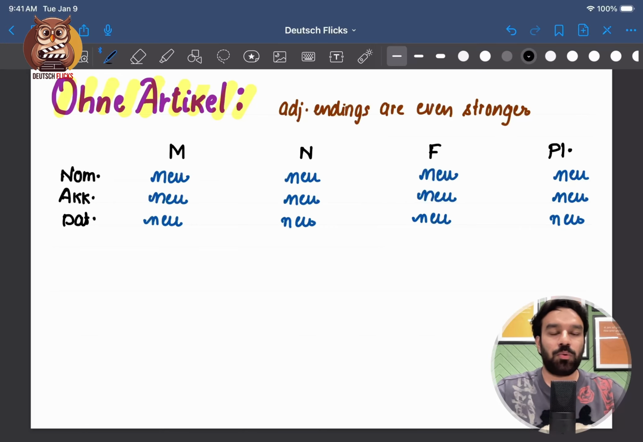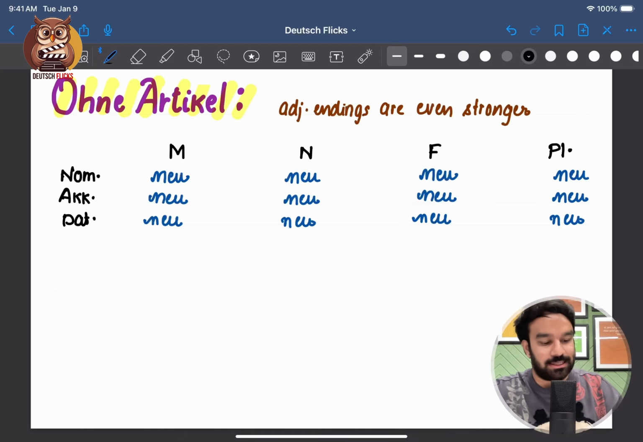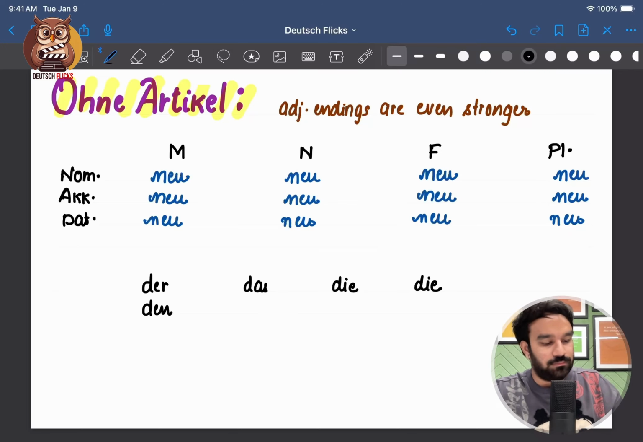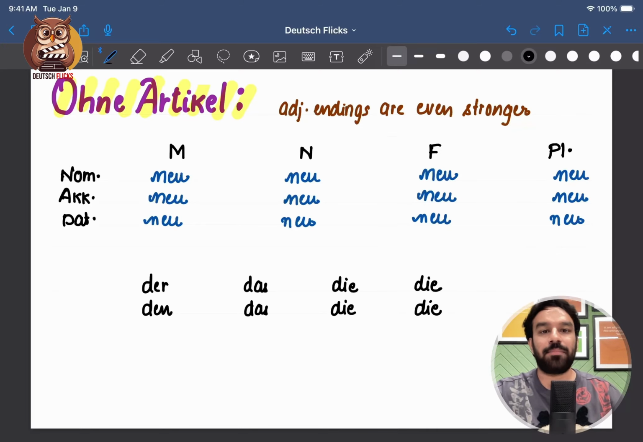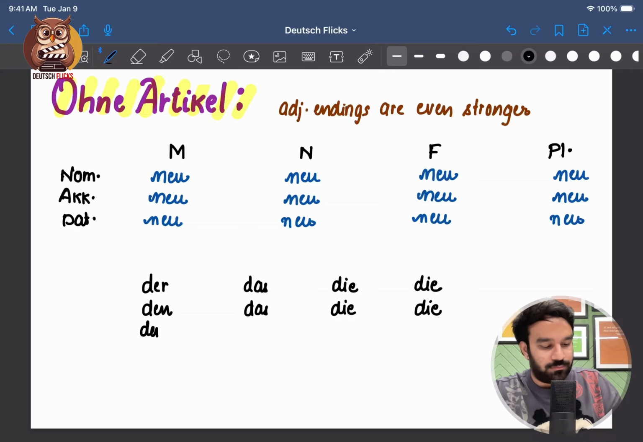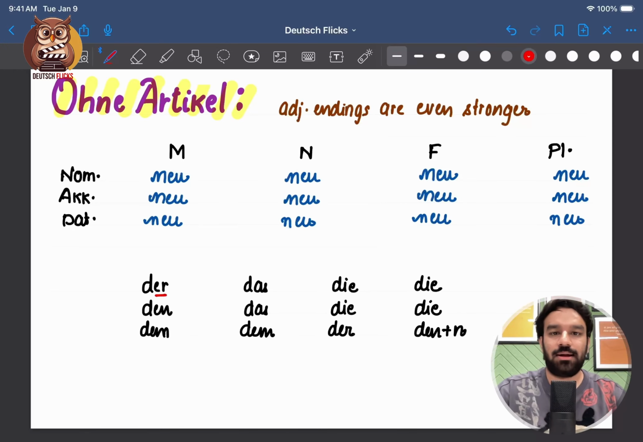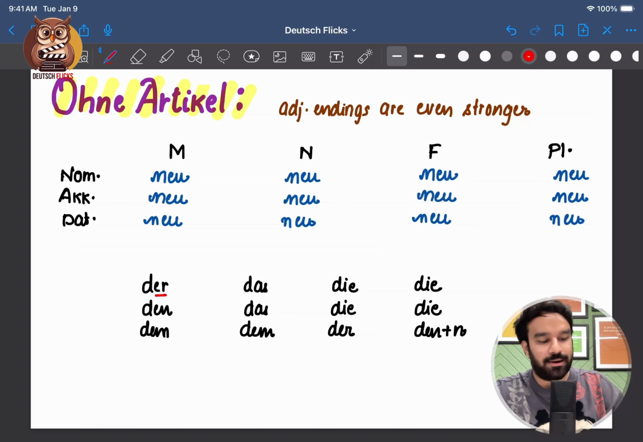Now, in order to apply an ending to this adjective, you should know the definite article table in all the cases. So we have der, das, die. In accusative case, den, das, die. And in dative case, dem, der, den plus n. Now here we have er at the end. I'll take this and write here.